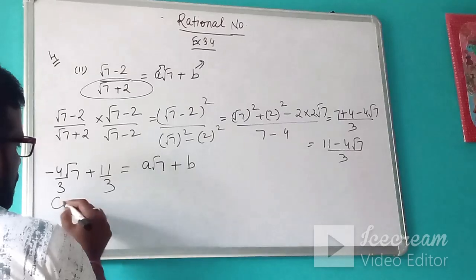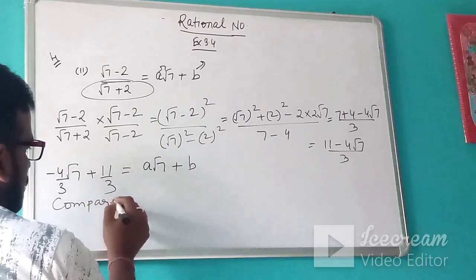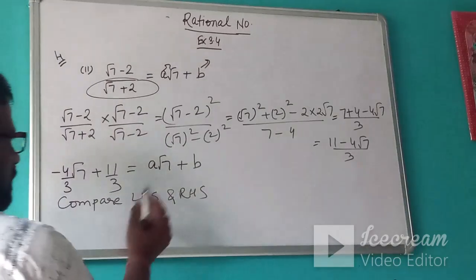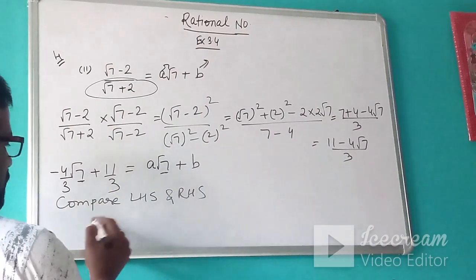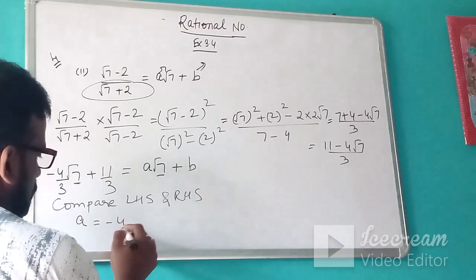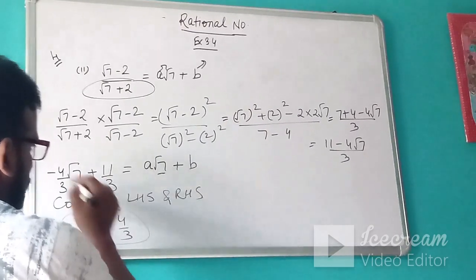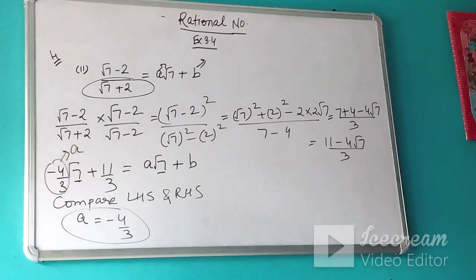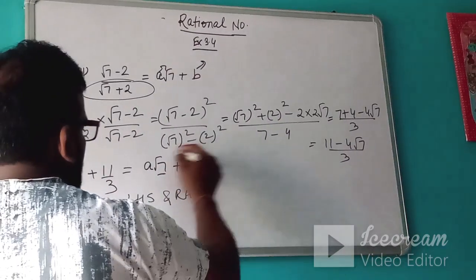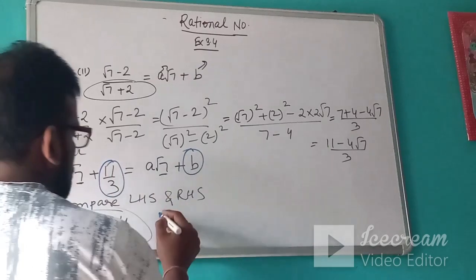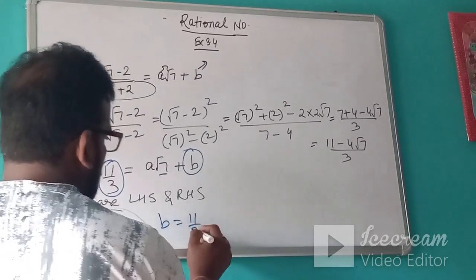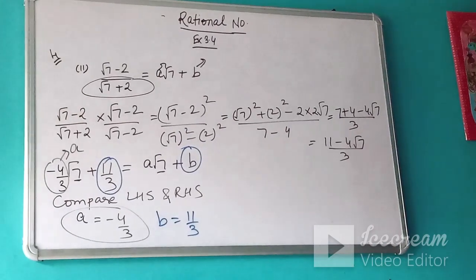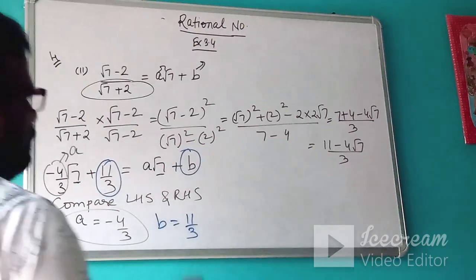So when you compare LHS and RHS, this is root 7 and this is root 7. So you will get a equals minus 4 upon 3. That will be your a, with this root 7. And this is your b. So b equals 11 upon 3. Like this you have to compare both LHS and RHS, but first you will rationalize it.